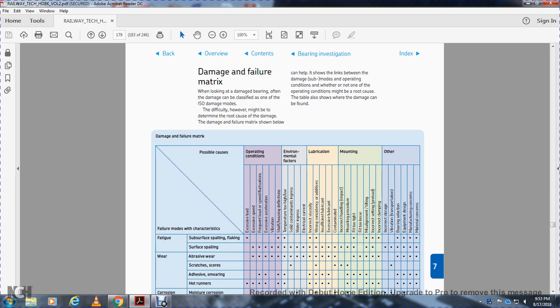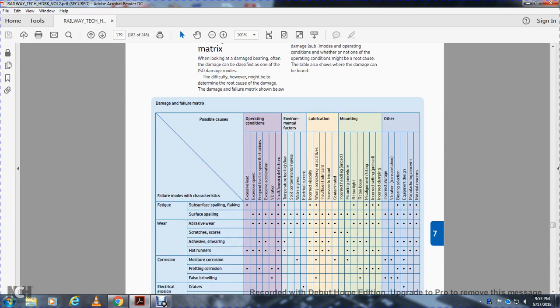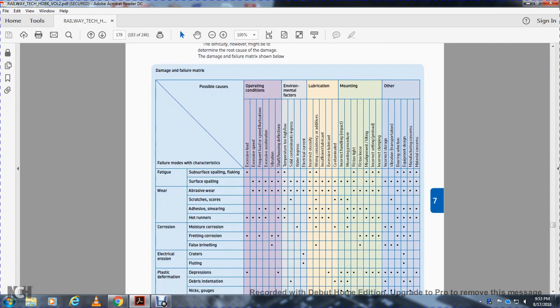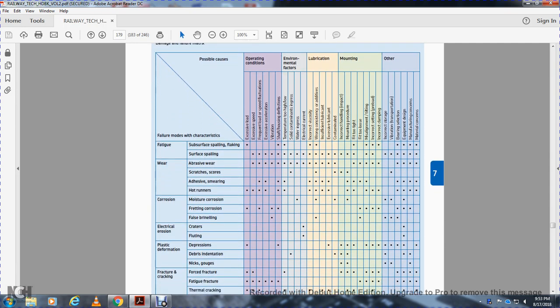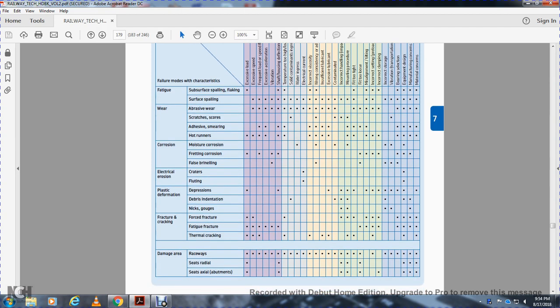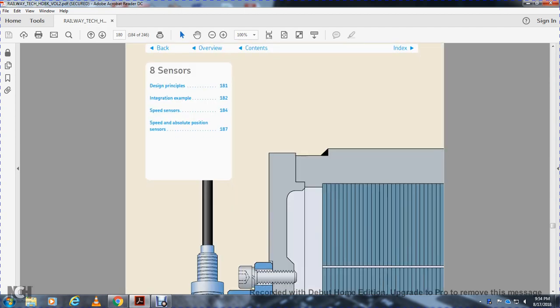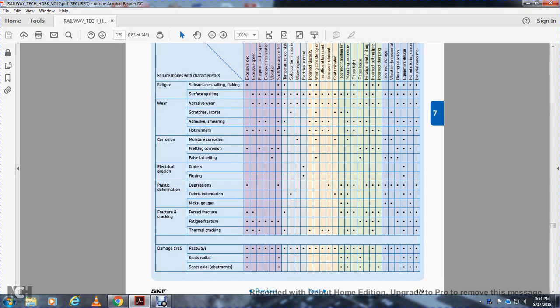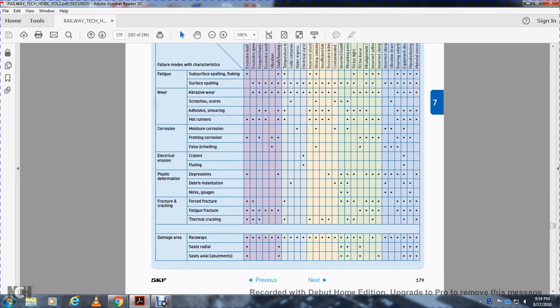The damage and failure matrix lists operating conditions such as vibration, moment, flex, lubrication, mounting, and others. Failure modes: fatigue, subsurface spalling, flaking; wear, abrasive wear, scratches, scores, adhesive smearing, hot runs; corrosion, moisture corrosion, fretting corrosion; electrical erosion, craters, fluting; plastic deformation, depression, debris indentation, nicks, gouges; fracture and cracking, force fracture, fatigue fracture, thermal cracking. Damage areas: raceway, seats, radial and axial seat abutments.